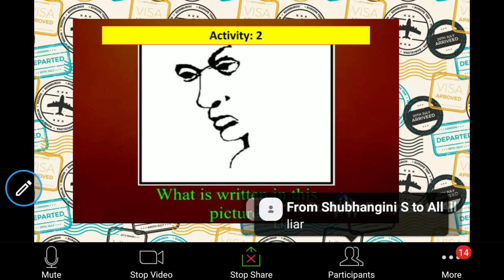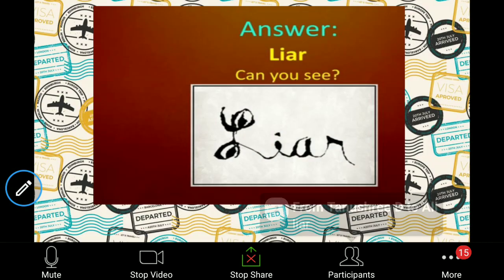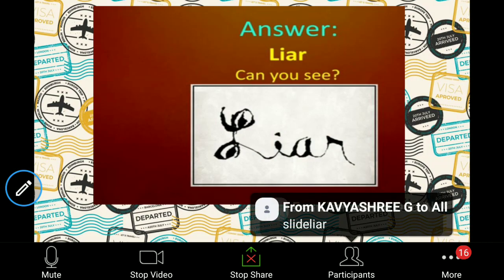Shubhangini and Pritham have given the correct answer. Liar is the correct answer. Very good. So liar is the correct answer. Coming to the next activity.